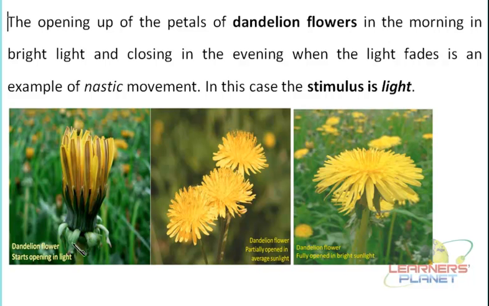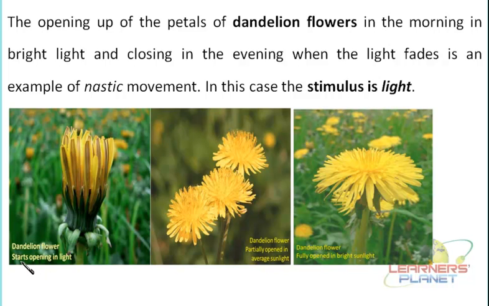So you can see in the picture here, it is actually just a closed flower, I'm sorry, as the sun rises. The light intensity is very low at that time, and as the sun rises, the light intensity keeps increasing, isn't it?